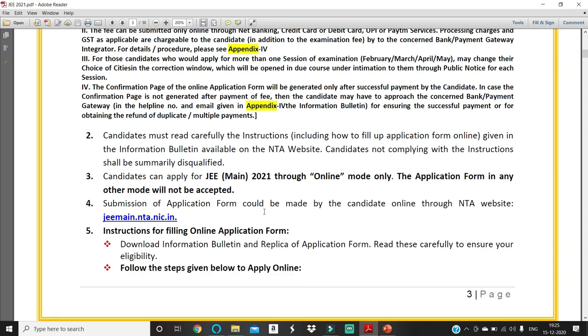Submission of the application form can be made by the candidate online through the NTA website. This link I will give in the description. So this PDF link, and where you need to apply, I will give the link there. So click that and check there. Don't apply till a detailed video comes on my channel so that you won't make any mistake. That is a sincere request from me.